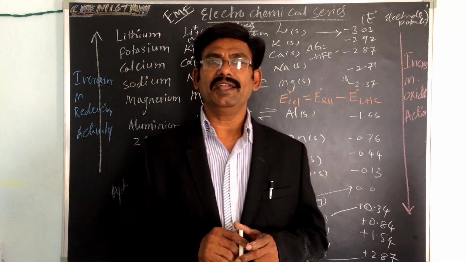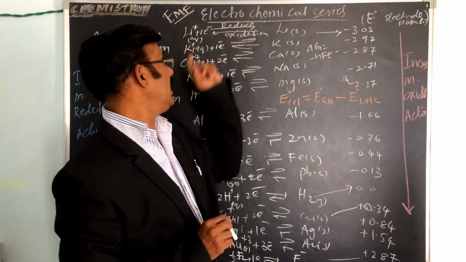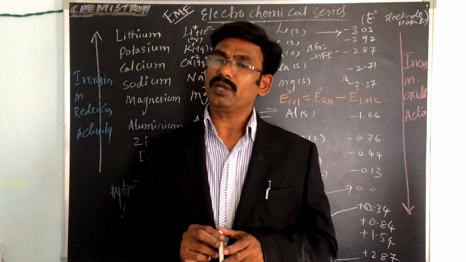So this is the definition of the electrochemical series. Okay, thank you.